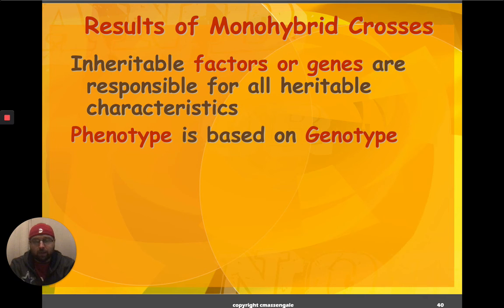All right? Two vocab words here. Our phenotype, what we physically look like, is based on genotype. So what that means is what you see when you look in the mirror, or this very handsome fellow you see when you're watching this video, comes from my genetics. Okay, so what I look like is based on the genes I got from my mother and from my father. So again, our phenotype, our physical characteristics, is what we look like, and it is based on our genes, or what we were given from previous generations.